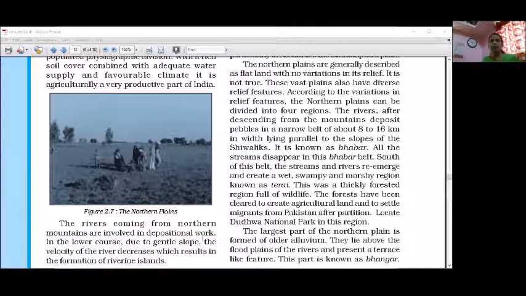In the lower course, due to the gentle slope, the velocity of the river decreases, which results in the formation of riverine islands. When these rivers enter the plain region, the capacity to carry the silt reduces, and due to this, the deposition of these plains has taken place.